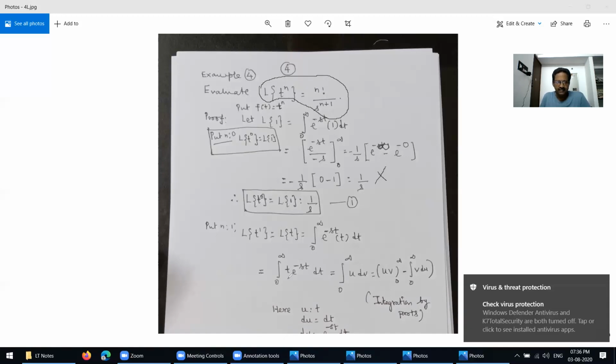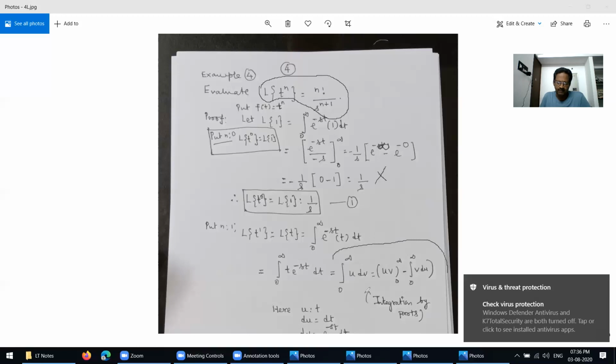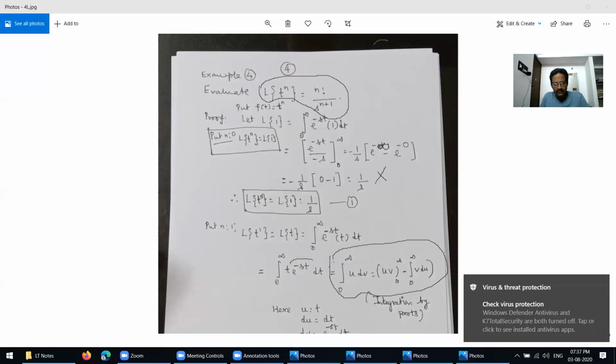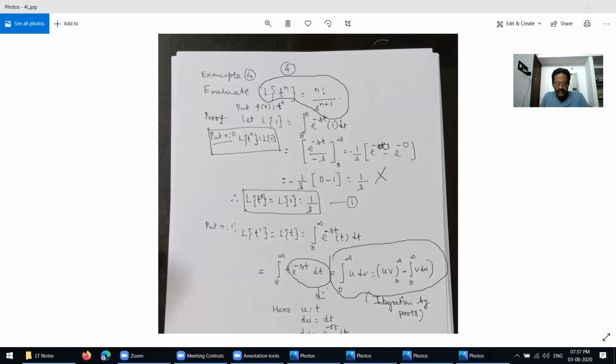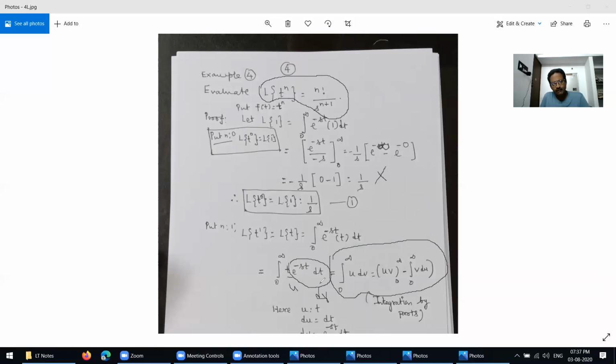This is the integration by parts formula.